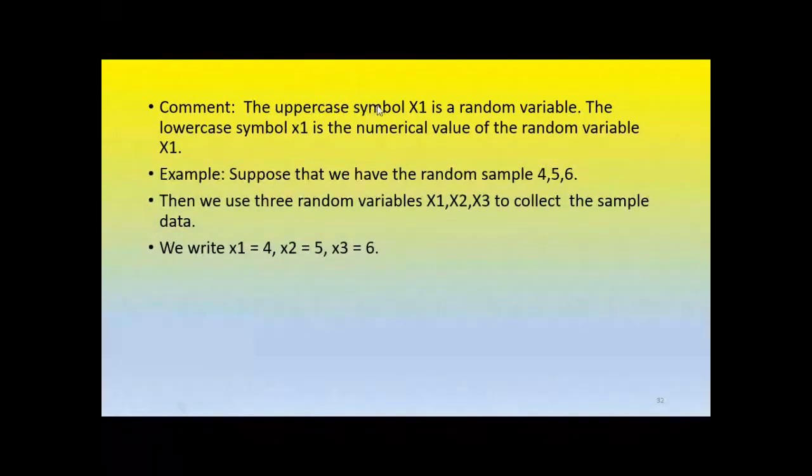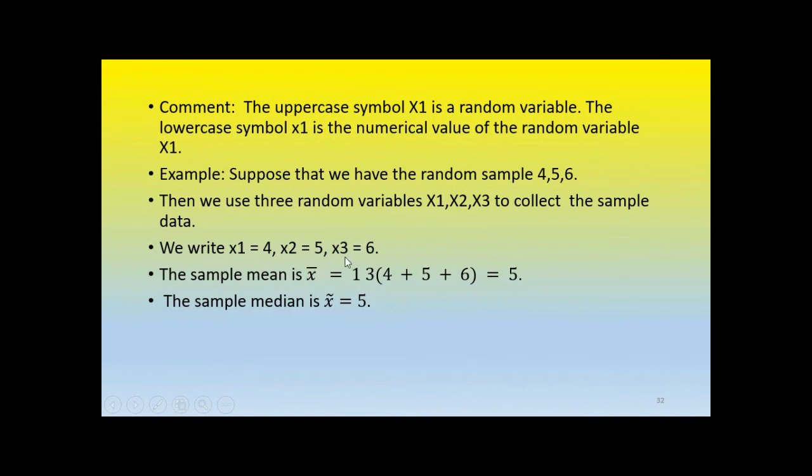Suppose that the uppercase symbol X1 is a random variable. The lowercase symbol x1 is the numerical value of the random variable X1. Suppose that we have a random sample 4, 5, 6. So x1 represents 4, x2 represents 5, small x3 represents 6. They are the small values of x.